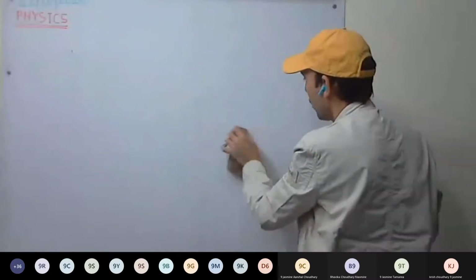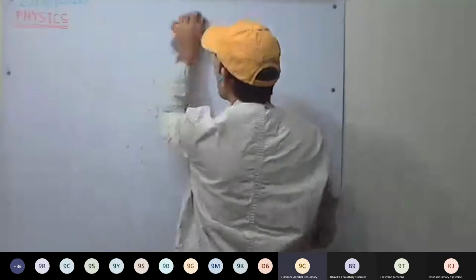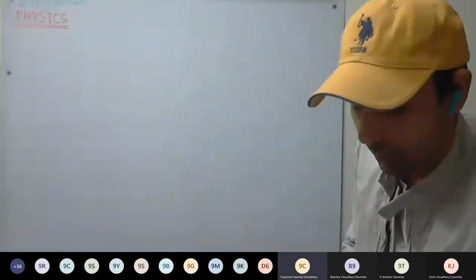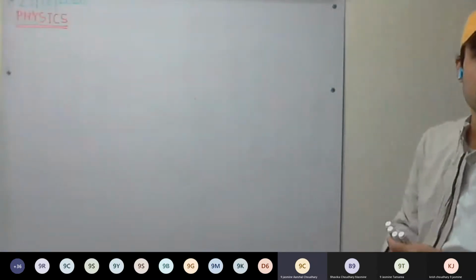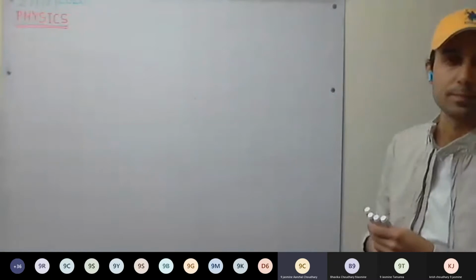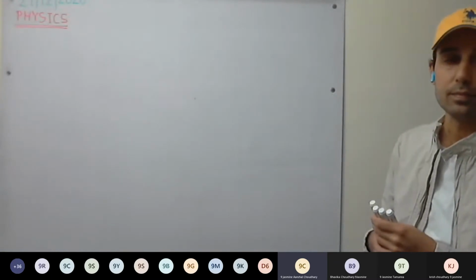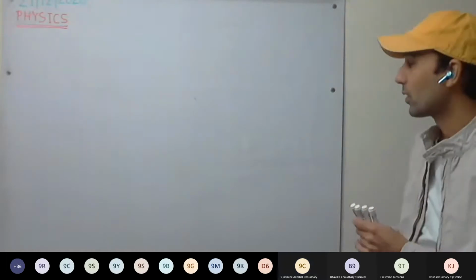Now we see the application of Pascal's law. Excuse me, sir. Yes. So in the same way, when the water is coming from the pipe and we put the finger in between, then the jets formed by our finger are different in length. Sir, what is the reason behind it?